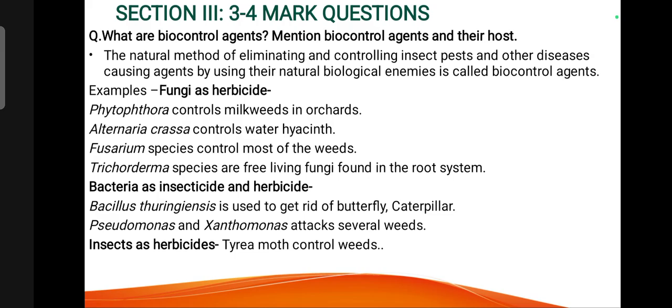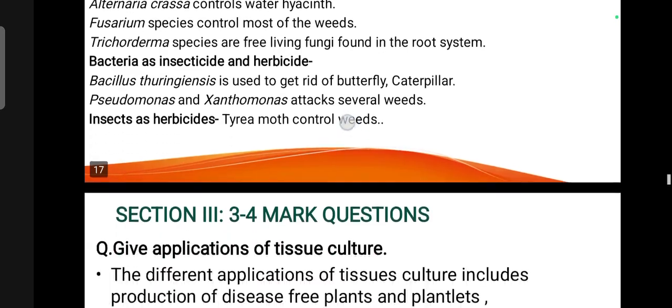Bacteria as insecticide and herbicide. Bacillus thuringiensis is used to get rid of butterflies and caterpillars. Pseudomonas and Xanthomonas attack several weeds. Insects as herbicides: Tyrium moth controls the weeds.